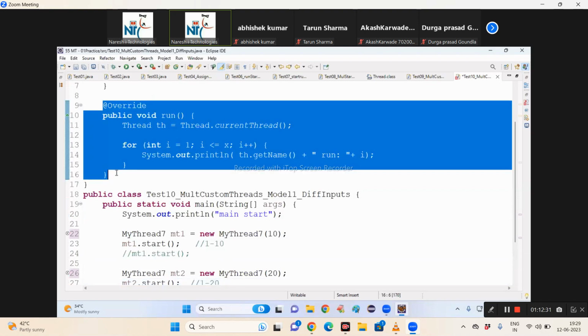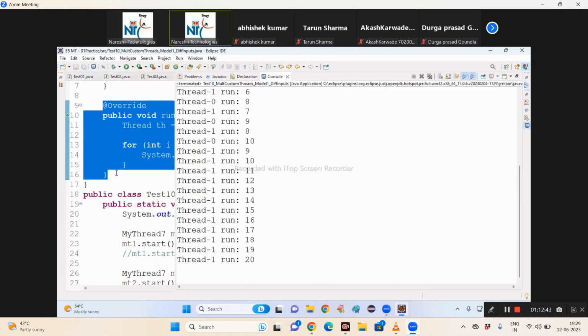Second thread. Are you accessing the x value from empty1 or empty2? Empty2. For empty2 dot x, the value is 20. So we'll get the first thread executed 10 times, the second thread executed 20 times. Look at that: empty0, 10, empty1, 20.